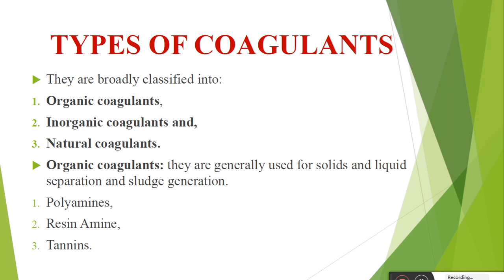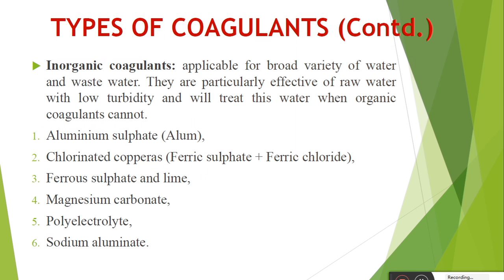See, in public water treatment plants, these organic coagulants are not utilized for the coagulation purpose. Next one is the inorganic coagulant. What is meant by inorganic coagulant? These inorganic coagulants are applicable for a broad variety of water and wastewater treatment. They are particularly effective for raw water with low turbidity and will treat this water when organic coagulants cannot be used. Mostly in public water treatment plants, inorganic coagulants are used for the coagulation purpose.